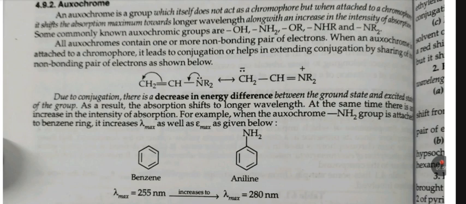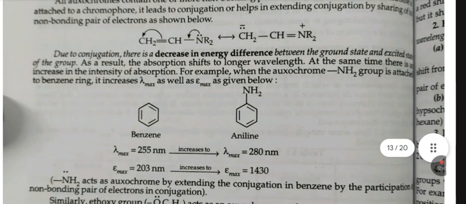When an auxochrome is attached to the chromophore, it leads to extended conjugation by sharing of a non-bonding pair of electrons, as shown below. Due to conjugation, there is a decrease in the energy difference between the ground state and excited state. As a result, the absorption shifts to longer wavelength, and at the same time there is an increase in the intensity of absorption. For example, when the NH2 group is attached to a benzene ring, it increases lambda max as well as epsilon max, as shown below.